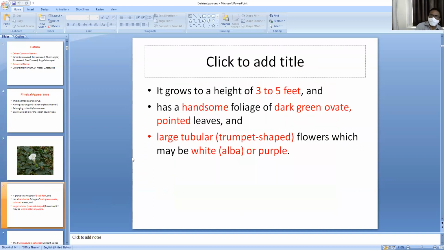It grows to a height of 3 to 5 feet and has handsome foliage, dark green, ovate leaves with pointed tips, and large tubular flowers. Those flowers are white or purple. White flowers are known as alba and purple flowers are nigra.